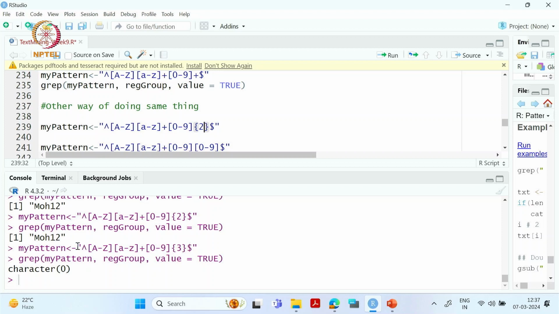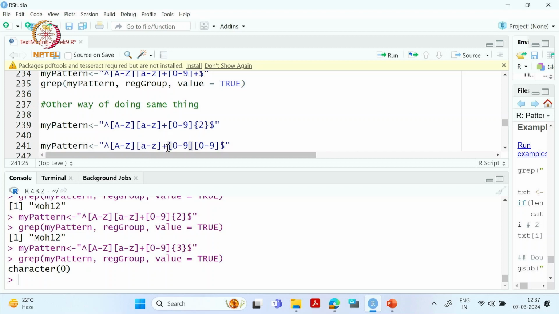Or if you want to go with a similar kind of pattern only, and you don't want to use this plus and all, the simplest way is to use this way. What exactly is it showing? We are going alphabet by alphabet. This is one character, so we are matching it with this, and this task is done.